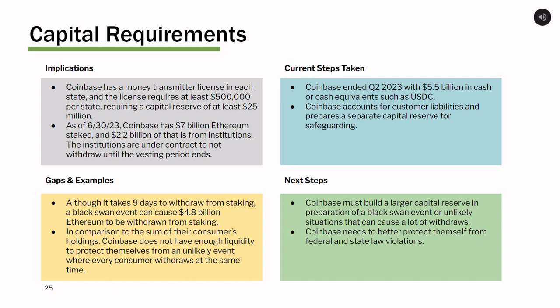Despite the $5.5 billion they do have in cash and customer liability accounting, a sudden black swan event could put some serious stress on the company. And this is obviously a potential vulnerability for Coinbase. As they continue to grow and understand the market better, they should continue to build a larger and larger capital reserve to account for a potential black swan event in the future.